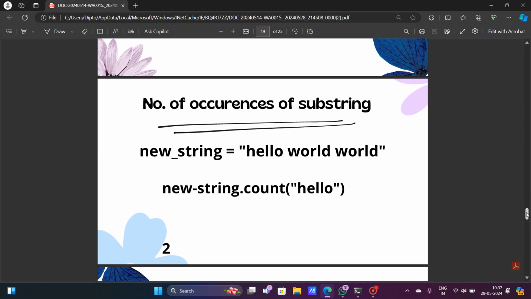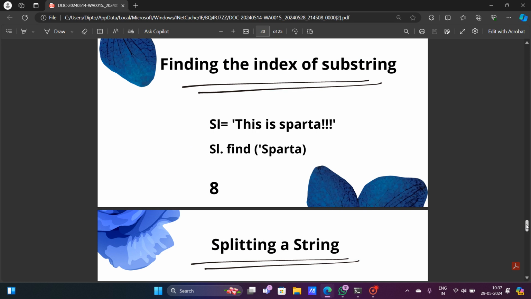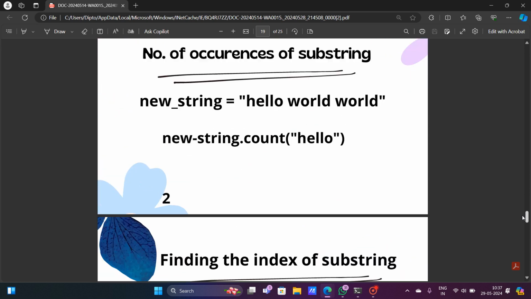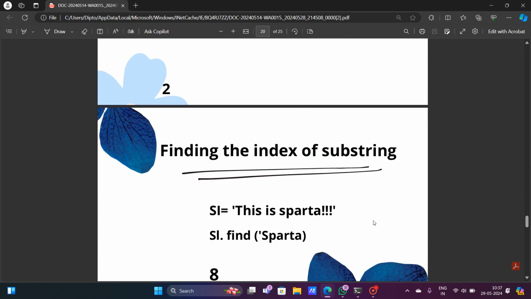we are going to find the indexing of a string. So finding the indexing of a string is basically, suppose this is Sparta. If I want to find out the indexing of a string, you can find out from this that T is at 0th index, H is 1, I is 2, S is third, space is 4, I is 5, S is 6, space is 7, S is 8. So the index of S is 8. That means Sparta is starting from 8th index.